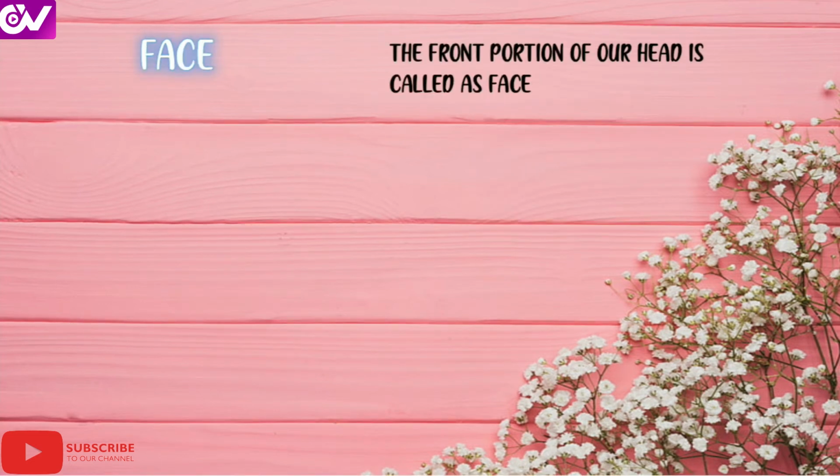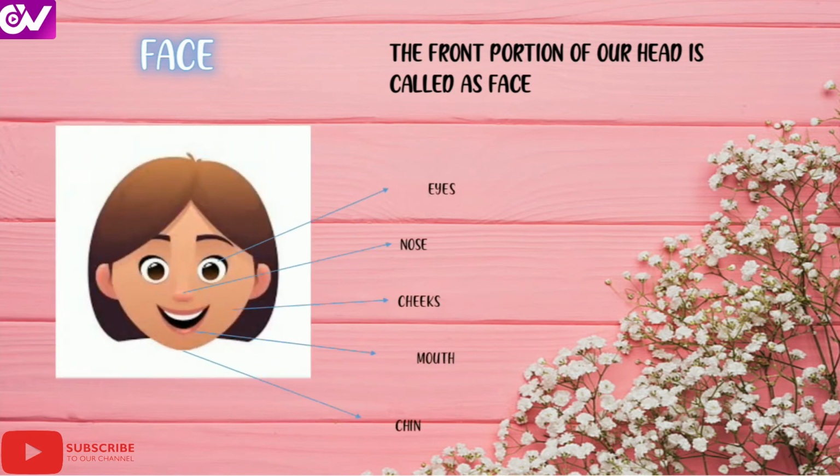Next comes face. The front portion of our head is called face. We have two portions, front and back portion. The front portion covered with a skin layer is known as face. Yes, the things that we have seen in face: eyes, nose, cheeks. Cheeks will be on both right and left side. It will be located at the side. Mouth, chin. All those, eyes, nose and mouth, chin will be located in the center part, and the cheeks will be located in a sideway part.